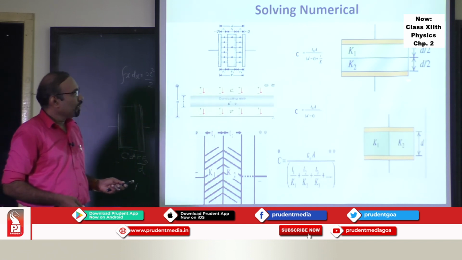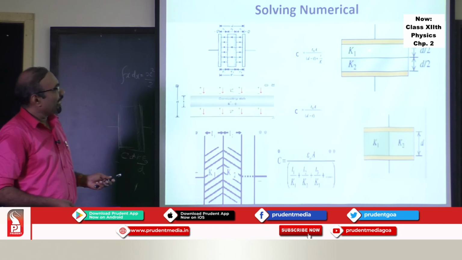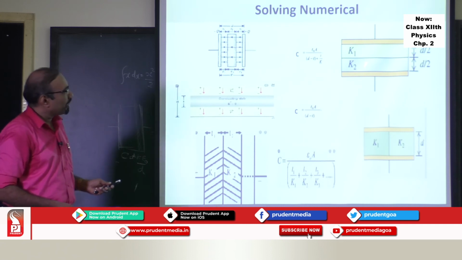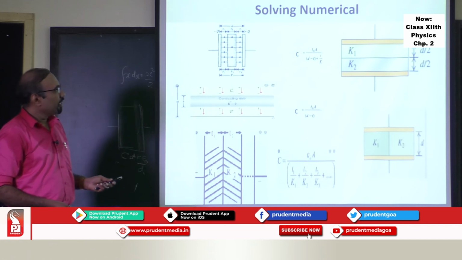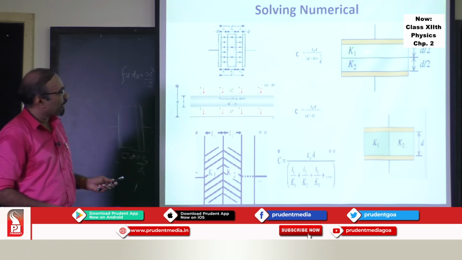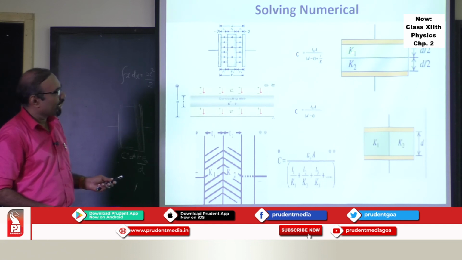Likewise, if you have dielectric mediums K1 and K2 between the plates placed this way, what will be the capacitance you can find out? Here the two dielectric mediums are placed in such a way that you can treat this as one capacitor of thickness d by 2 and dielectric constant K1. You can treat this as another capacitor of thickness d by 2 and dielectric constant K2.